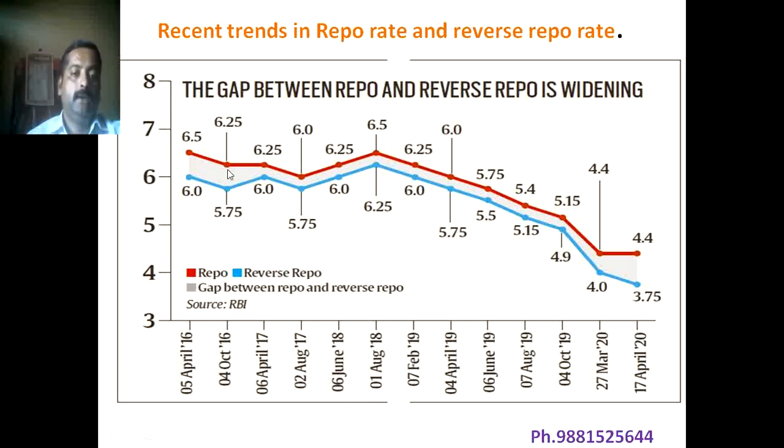Now, in April 2017, the repo rate remained constant, but the reverse repo rate increased from 5.75% to 6%, which means the reverse repo rate increased by 25 basis points.